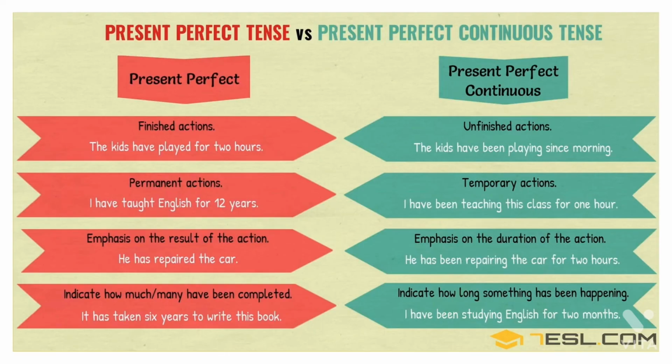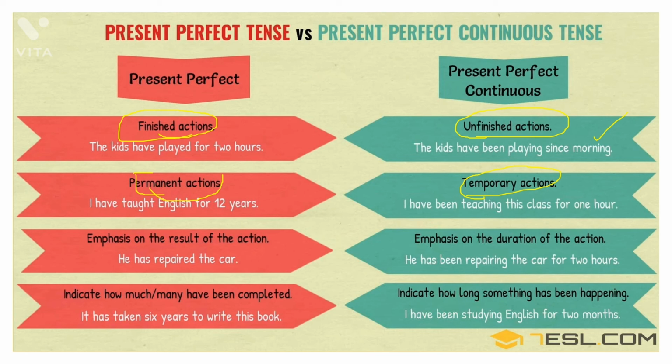Now just see more differences. As I have already told you, present perfect indicates the finished actions and present perfect continuous tense indicates the unfinished actions. Clear? Means the action is not yet finished. Then for permanent actions, present perfect tense is used, and to indicate the temporary actions, present perfect continuous tense is used.